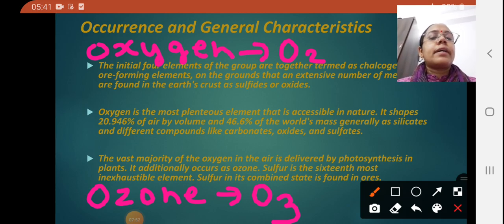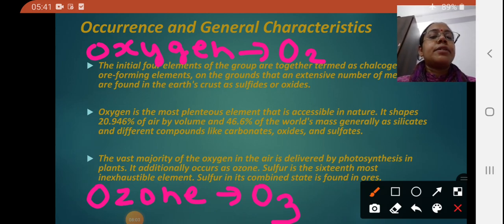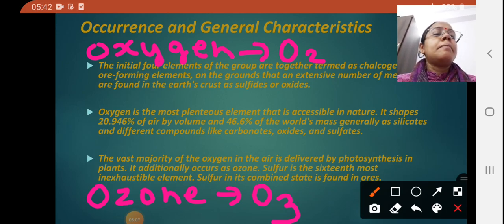This ozone layer gets depleted due to the presence of one of the gases known as chlorofluorocarbon. It is the most important reason behind the depletion of the ozone layer. Now, what is the meaning of depletion of ozone layer? It means formation of holes in the ozone layer which is present around the atmosphere.